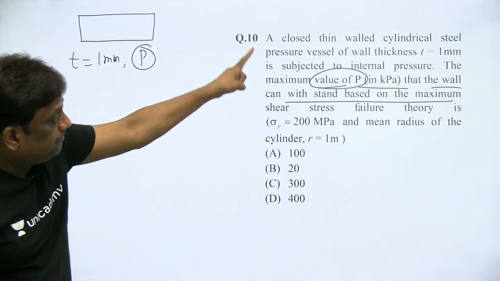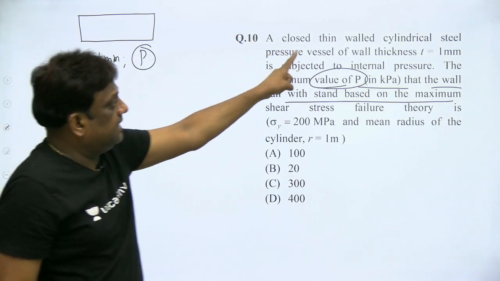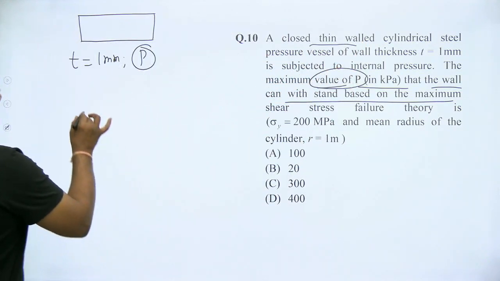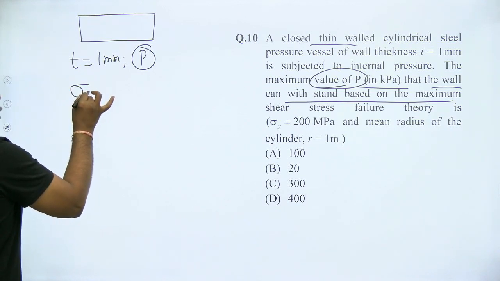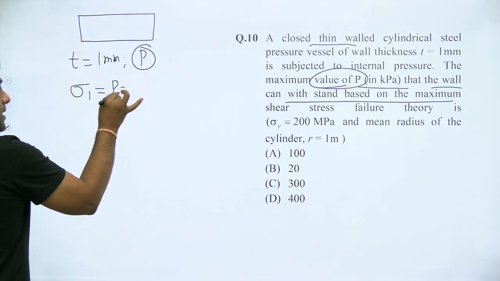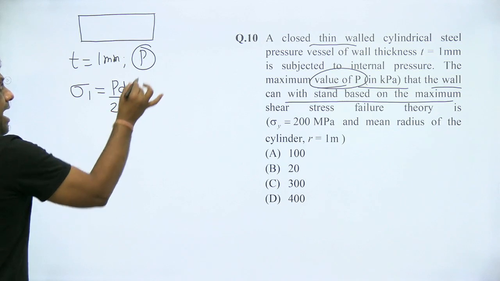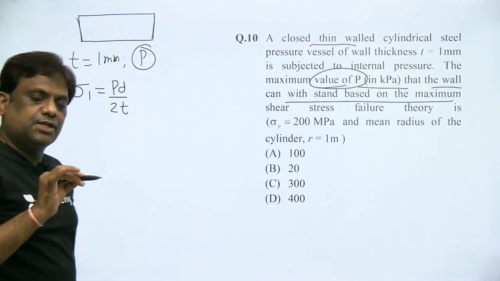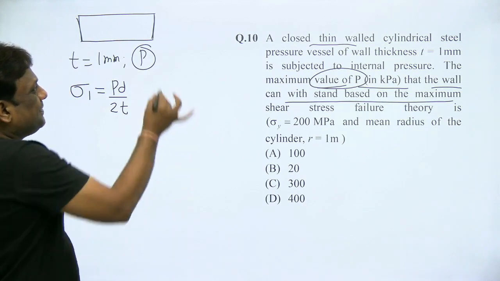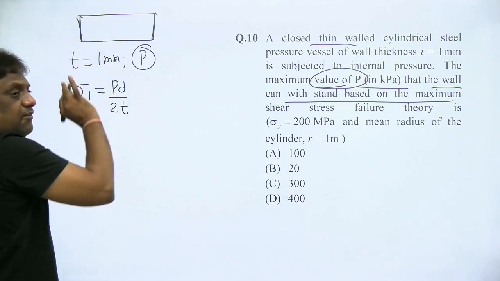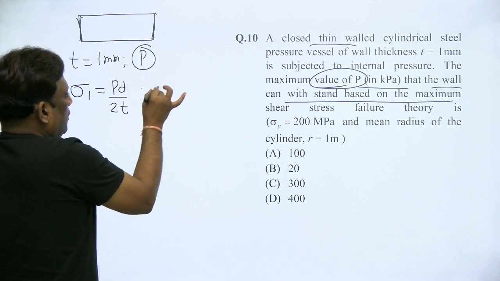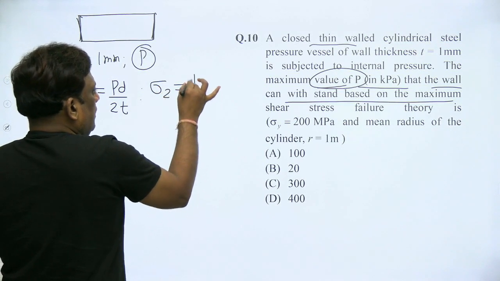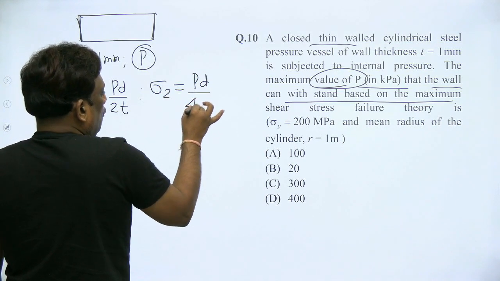This is a thin cylinder, and you know, for a thin cylinder, the hoop stress is PD by 2T. As both ends are closed, it is also subjected to longitudinal stress. If ends are open, there will not be any longitudinal stress. So sigma 2 is equal to PD by 4T.